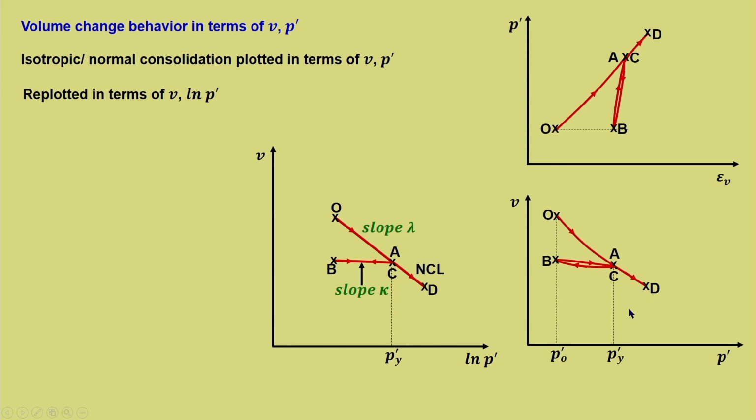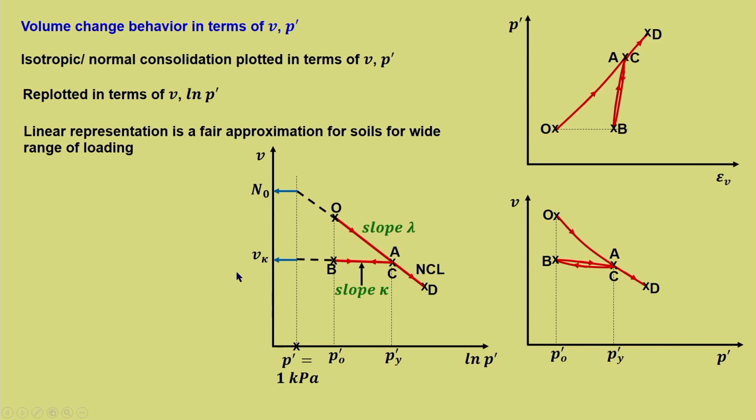And P dash y is the yield point, P naught dash is the stress level at O or B. Again, here also we form a reference point, that is P dash equal to 1 kilopascal, the way we have done earlier, and if you extend these lines, you will get the V corresponding to 1 kilopascal. For the normal consolidation line, this is represented as N naught, and for the over-consolidation line, that is this slope kappa, the initial point is considered to be V kappa.